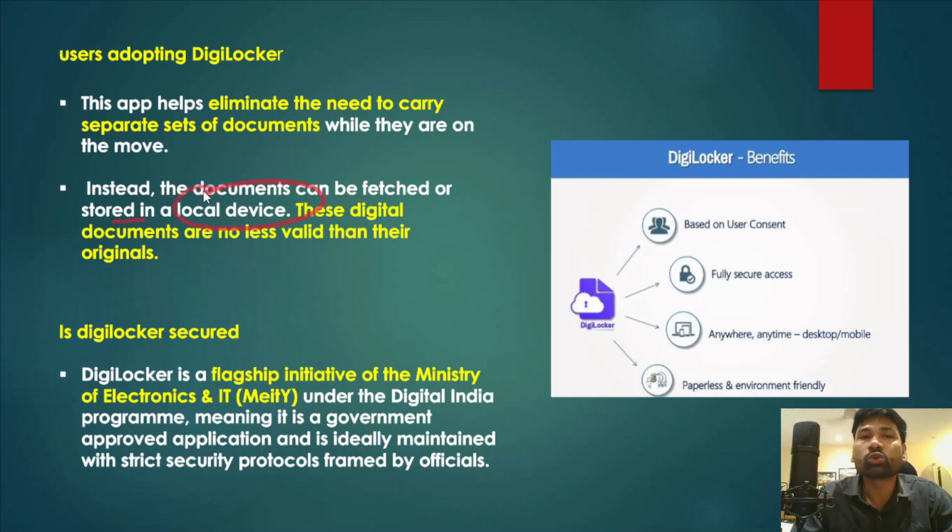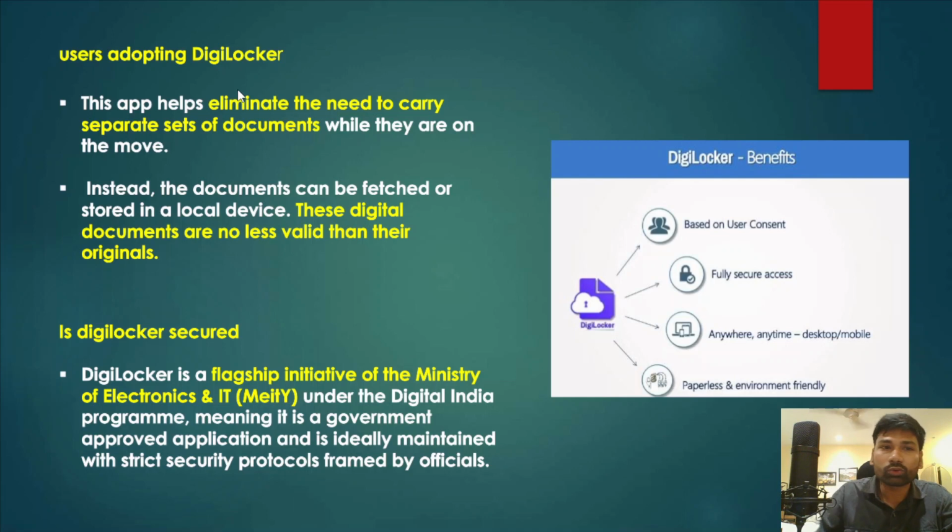For example, if you have a mobile phone, these documents are easily accessible in your mobile phone. At the same time, these digital documents are very often considered by the authorities as valid documents. Therefore, there is no need to carry physical documents. You can simply use this digital locker app to access all your certificates in one single place.